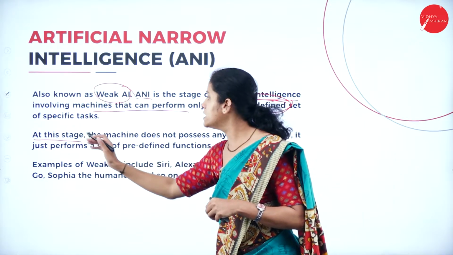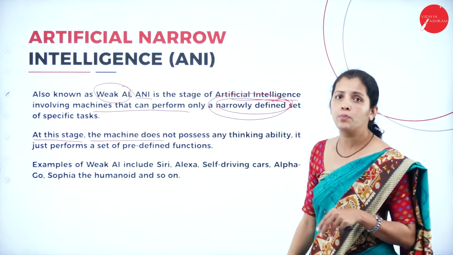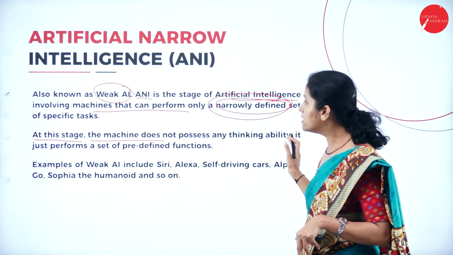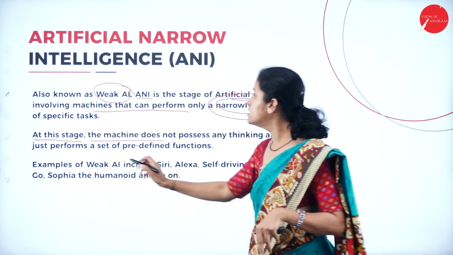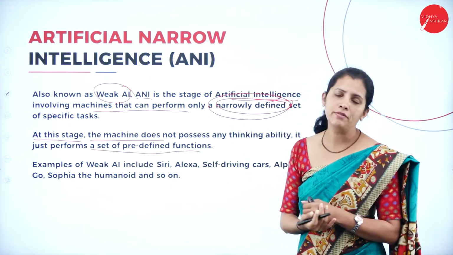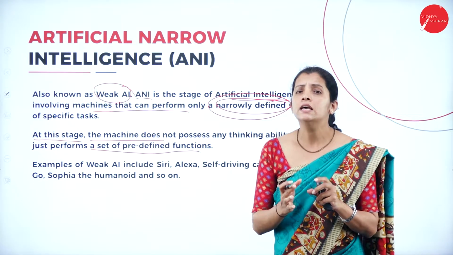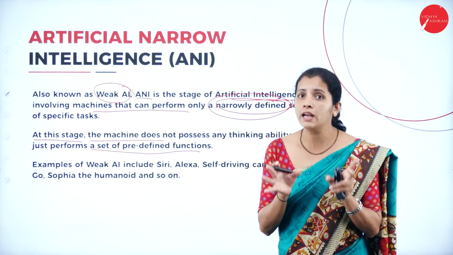At this stage, the machine does not possess any thinking ability, and it just performs a set of predefined functions. It is responsible for performing only the predefined set of tasks.